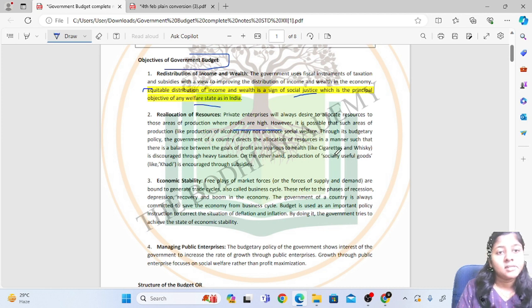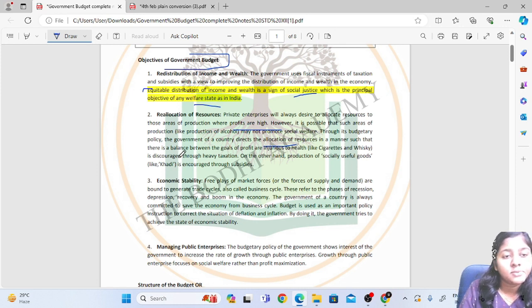But through the budgetary policy of the government of a country, they allocate and distribute the resources in such a manner that there is social justice and social welfare.